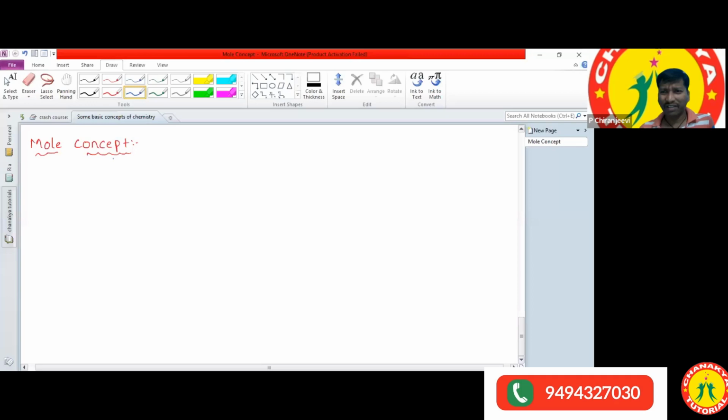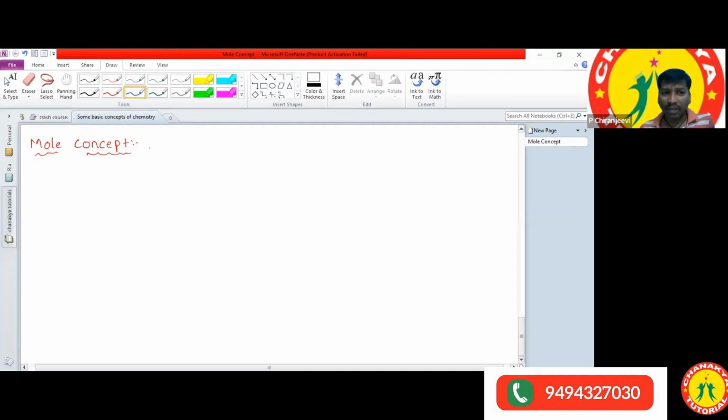Mole concept is related to some basic concepts of chemistry and, in continuation, the chapter redox reactions. And in 12th standard we are going to study the solutions chapter, which is also interlinked to the mole concept. So first of all, what is meant by the mole?